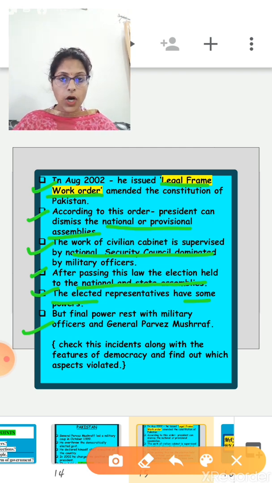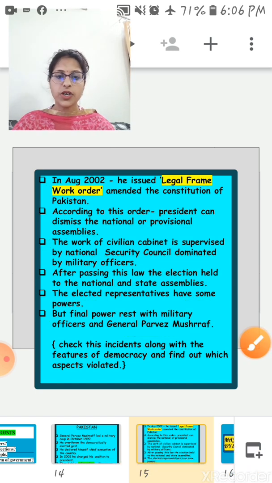Why? Because in Pakistan at that time, people elect their representatives. These representatives are not the real rulers. These representatives cannot take the final decision. The final decisions are only taken by the military officers or General Pervez Musharraf. So here we can say that this cannot be called people's rule. So here we got the first feature of democracy.